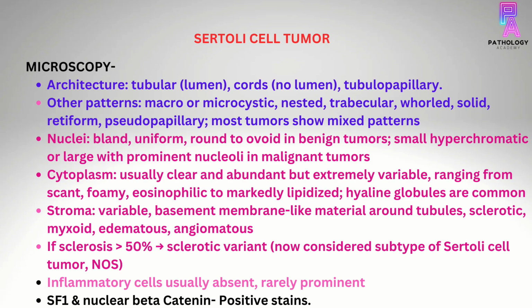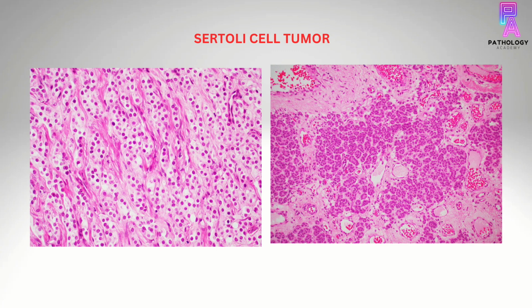Other patterns are macro or microcystic, nested, trabecular, whorled, solid, retiform, pseudopapillary patterns. Most of the tumors show mixed patterns. The cells of the tumor are usually clear and with abundant cytoplasm which is foamy, eosinophilic or markedly lipidized. There is presence of bland, uniform, round to ovoid nuclei in benign tumors and small hyperchromatic or large nuclei with prominent nucleoli in malignant tumors.